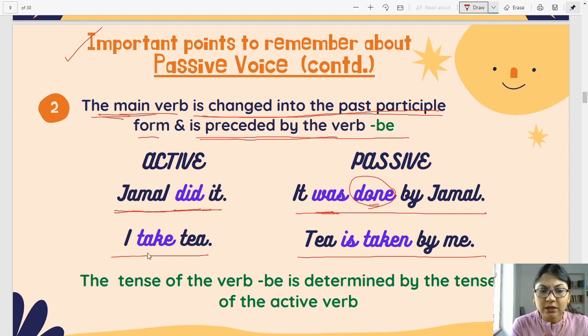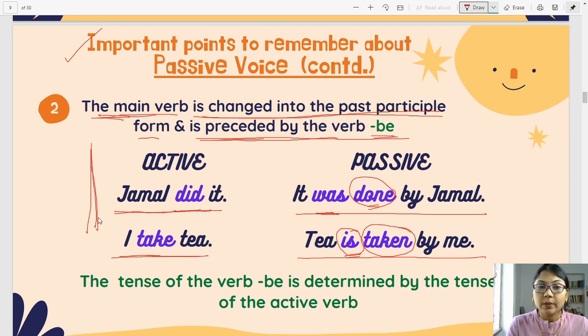Again the next one. I take tea. The main verb take becomes taken, the past participle. And look at it, it is preceded by the be verb. So over here the be verb is is. Now, how will we understand the tense?